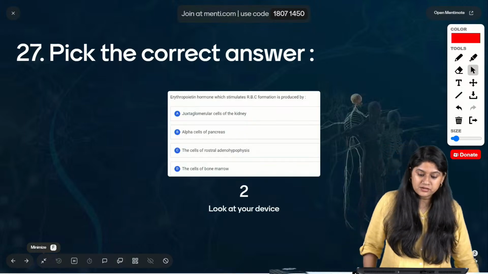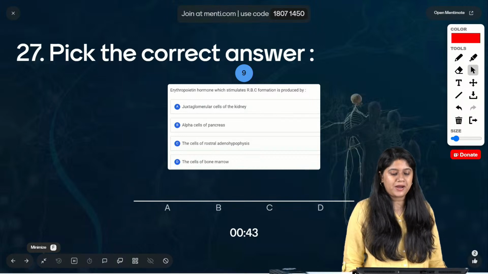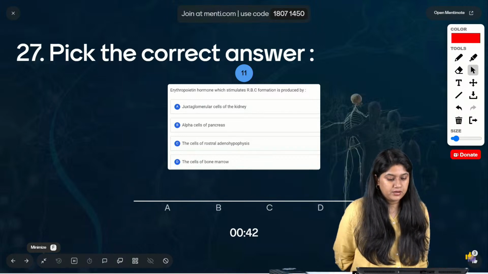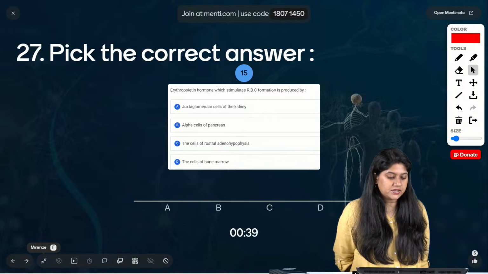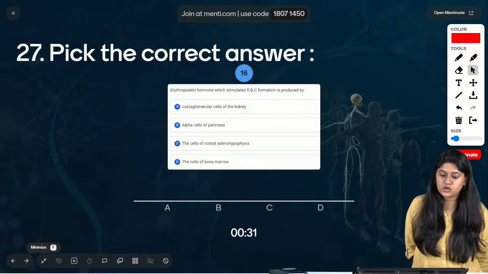Erythropoietin hormone, which stimulates the RBC formation, is produced by: JG cells of the kidney, alpha cells of the pancreas, the cells of the rostral adenohypophysis, and the cells of the bone marrow. Easy question.